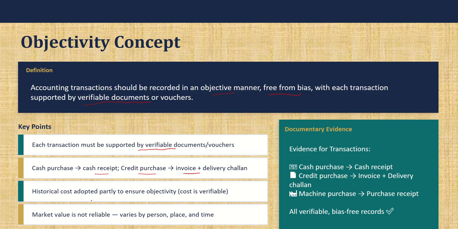And the historical cost concept should be adopted, so that the cost is verifiable. And market value is not reliable, right? Why? Because the price I am ready to pay will be way different from what you are ready to pay for the product or service. So you cannot rely on the market value, but cost you can anytime pick up. So the evidence of the transactions is very important for recording them. So this is what the objectivity concept speaks about.